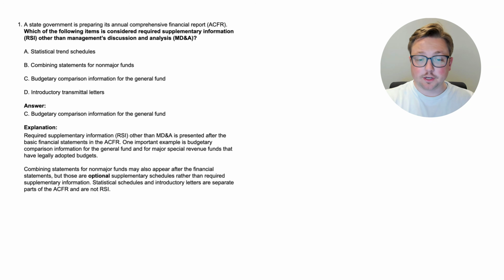Required supplementary information includes budgetary comparison information. And what does the budgetary information have to include? It has to be for the general fund and for major special revenue funds that have legally adopted budgets. So we learned something key there. Let's keep going. Combining statements for non-major funds may also appear after the financial statements, but those are optional supplementary schedules rather than required supplementary information. Statistical schedules and introductory letters are separate parts of the ACFR and are not RSI.